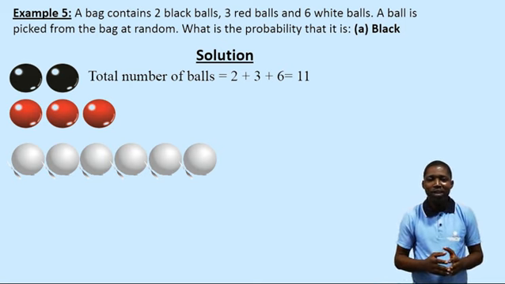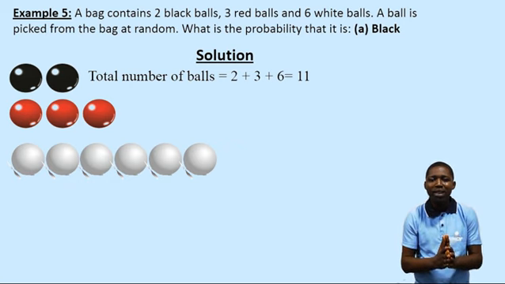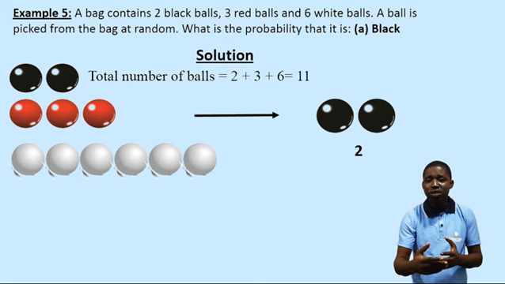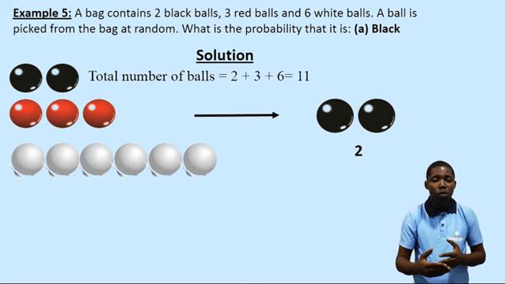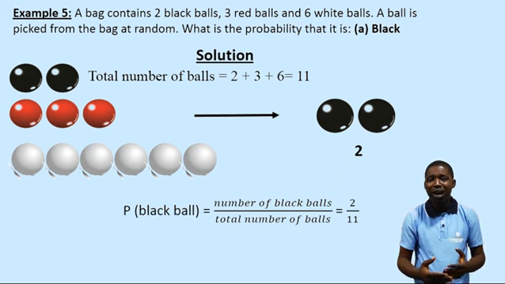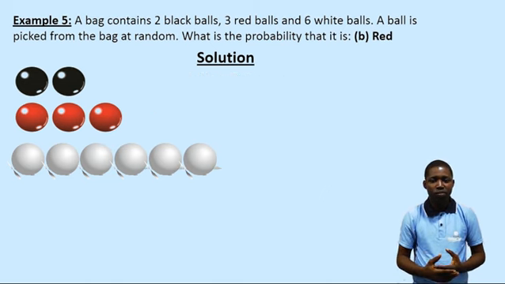The first question is asking for the probability of picking a black ball. The question is, how many black balls do we have in this question? Yes, it is 2. So the answer to my question is 2 over 11, because we have 2 black balls in the question and we have 11 balls in total.